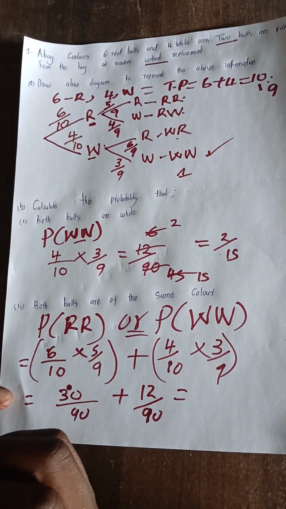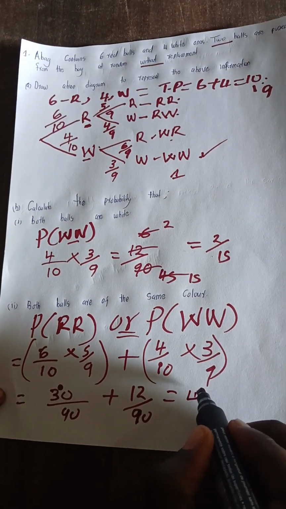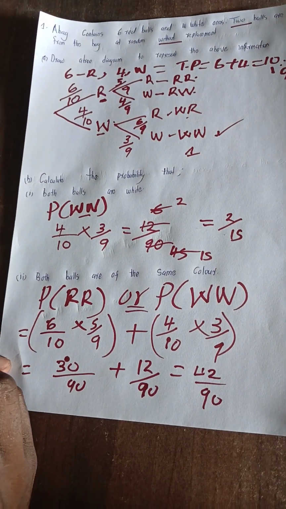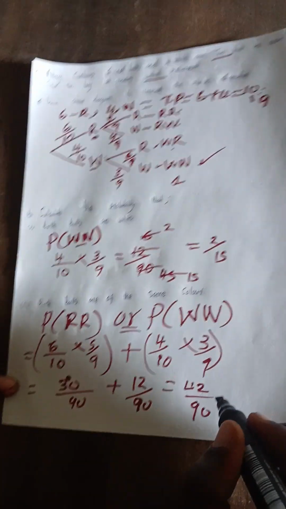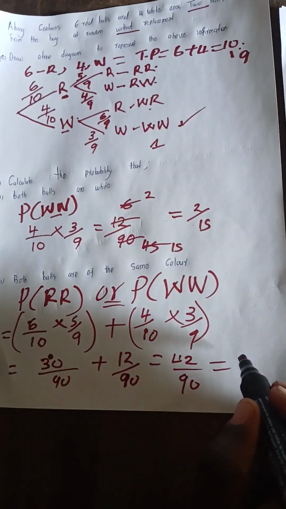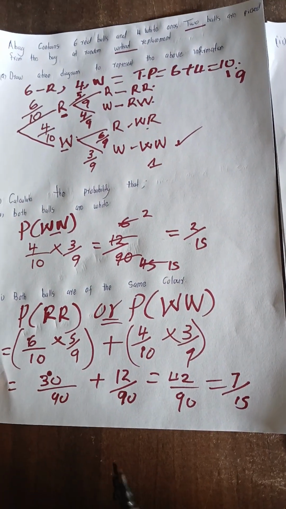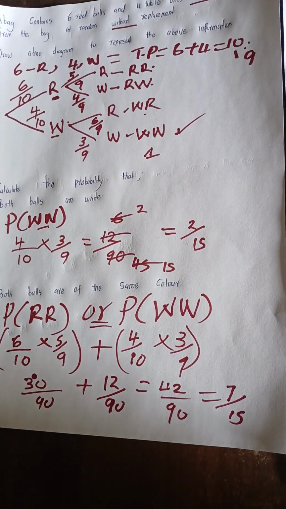So you'll go ahead. After that, you just add. So you'll have to get here what? 42 over 90. You'll get 42 over 90. Then 42 over 90, you can simplify further. And I know you will come to an answer of 7 over 15. Good. 7 over 15. So that is it. So we go to another question.